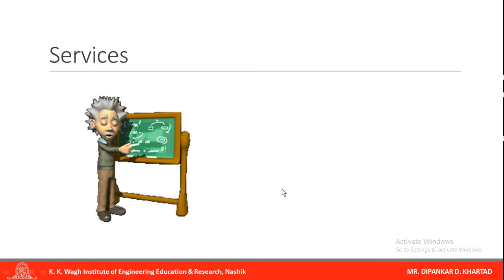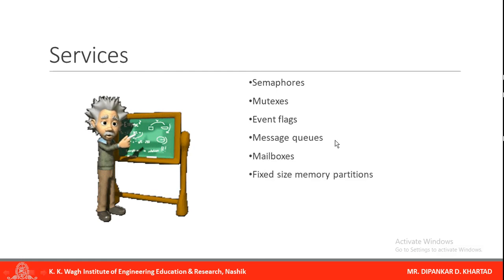It also provides various important services. First are semaphores, mutexes, event flags, message queues, and mailboxes. These are very important services provided by one of the best real-time operating systems, MuCOS 2. Then fixed size memory partitions and task management. And the last one is time management. So these are the various services provided by MuCOS 2.